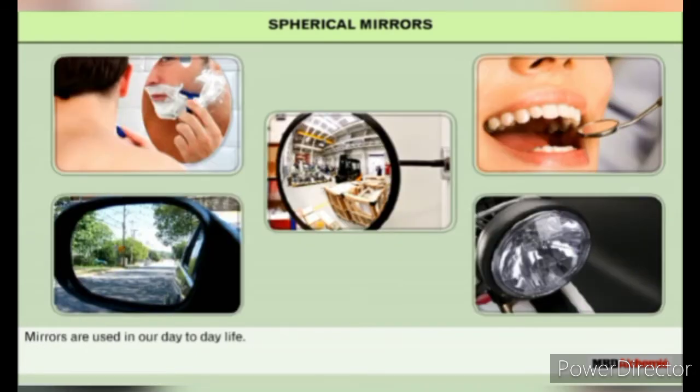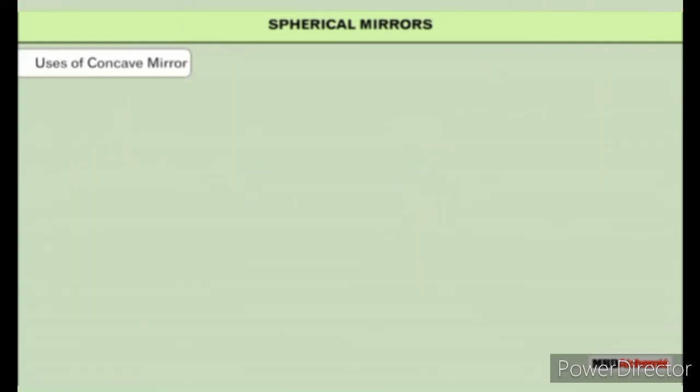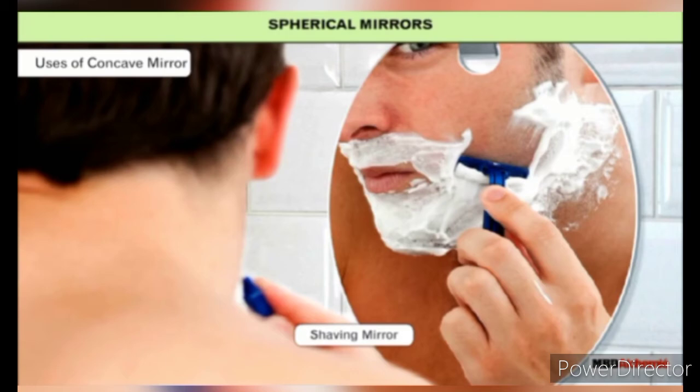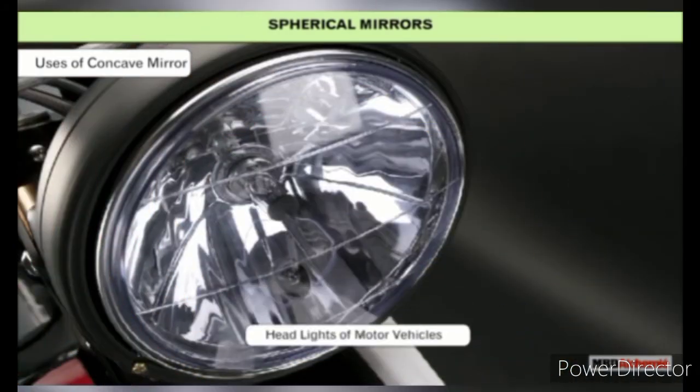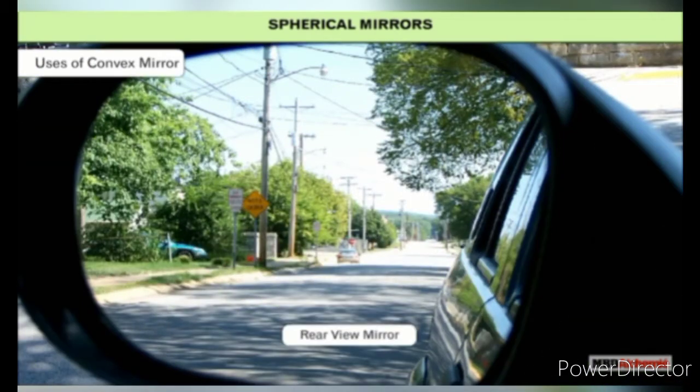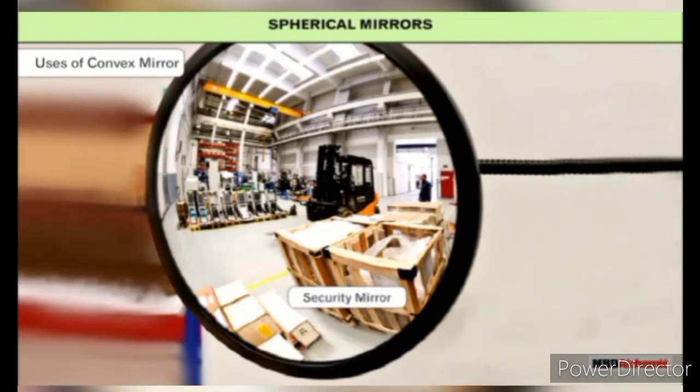Mirrors are used in our day-to-day life. Concave mirrors are used by dentists, as shaving mirrors, and in headlights of motor vehicles. Convex mirrors are used as rear view mirrors in vehicles and as security mirrors.